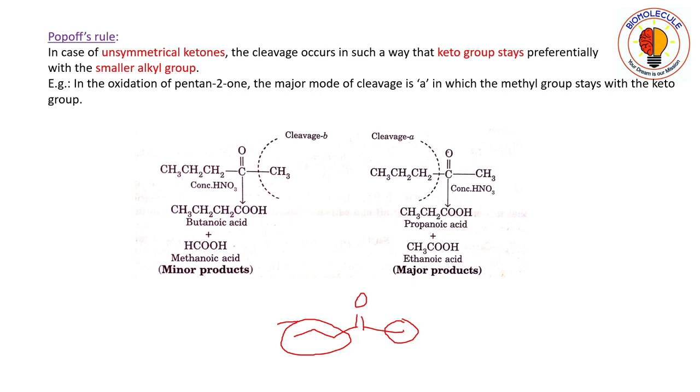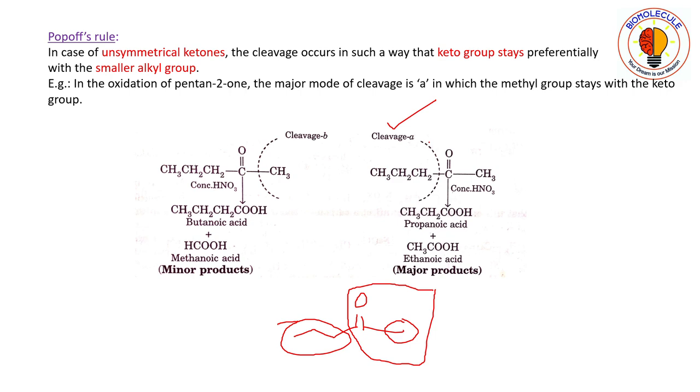So the keto group should be with the smaller alkyl group, that is, the methyl group. That means we have to cleave between the carbonyl group and the larger alkyl group, that is, the cleavage A.